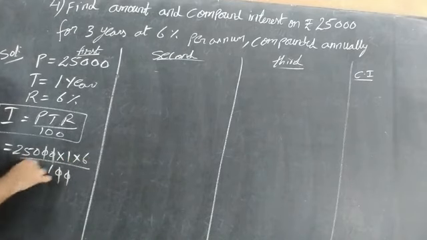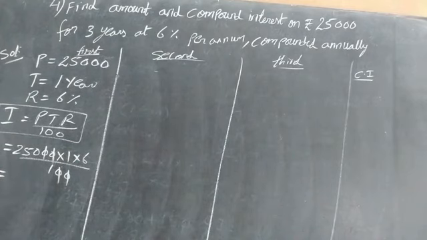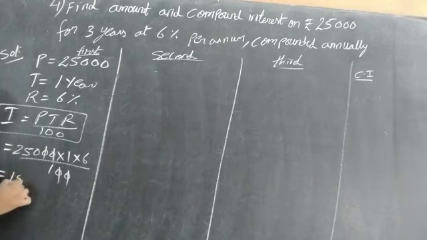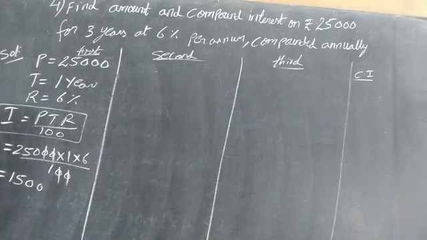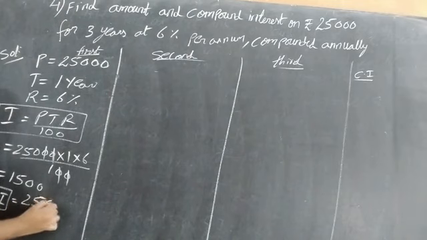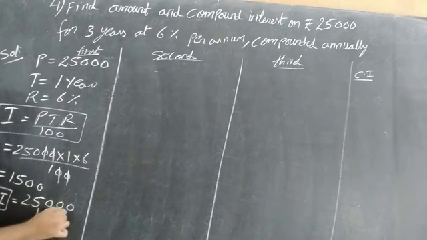Cancel the zeros. Multiplication: 250 into 6. 6 5s are 30, 6 2s are 12, 13, 14, 15. So the multiplication is 1500. So amount is equal to P plus I. Substitute: 25000 and 1500.